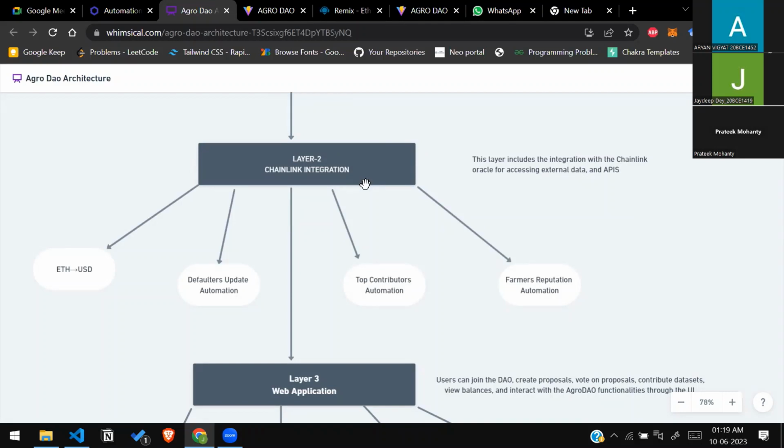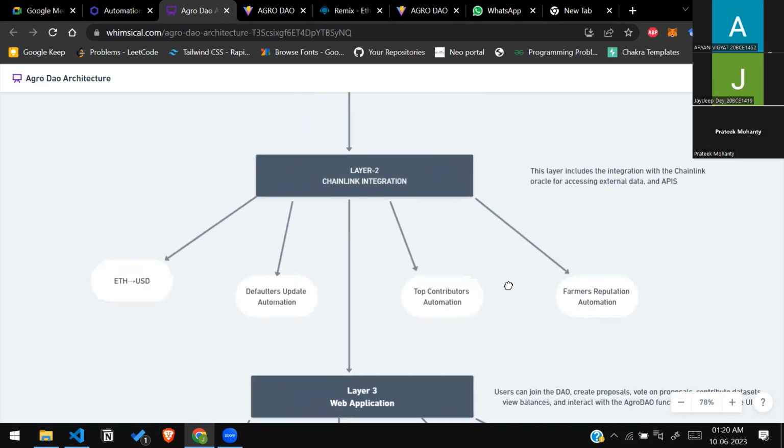The first and foremost of them is data feeds. So basically, through data feeds, we are converting the ETH values to USD values. Then these USD values are getting converted to the local currency of where the farmer belongs. So for that purpose, we are also taking the location of the farmer to understand which country the farmer belongs to, so that we can accordingly display the same unit of currency in the DAO page, right? So this is the data feed which we're implementing through Chainlink.